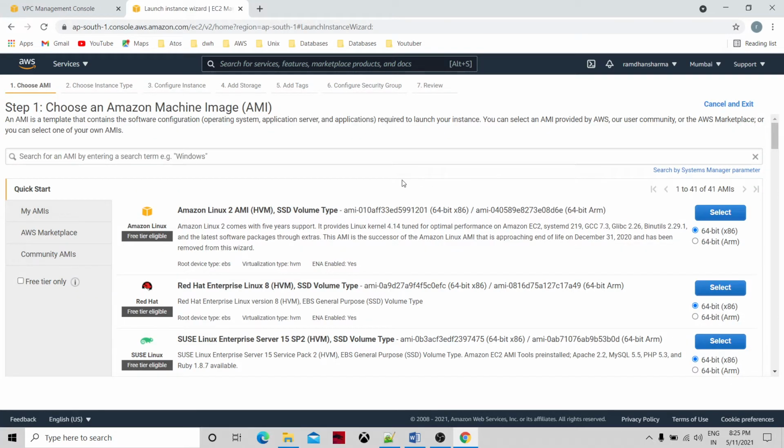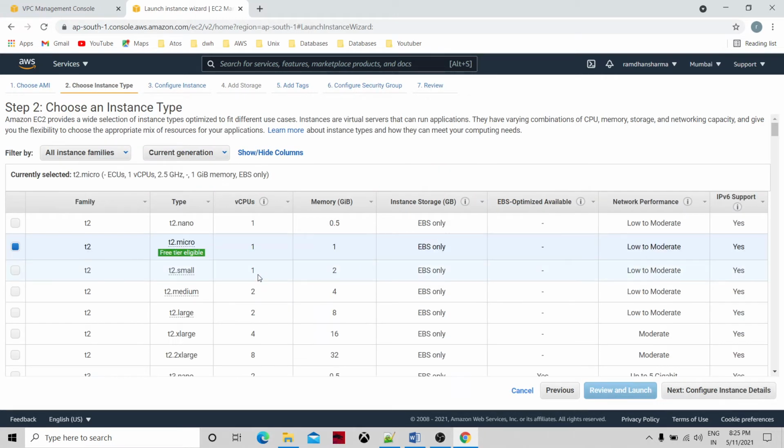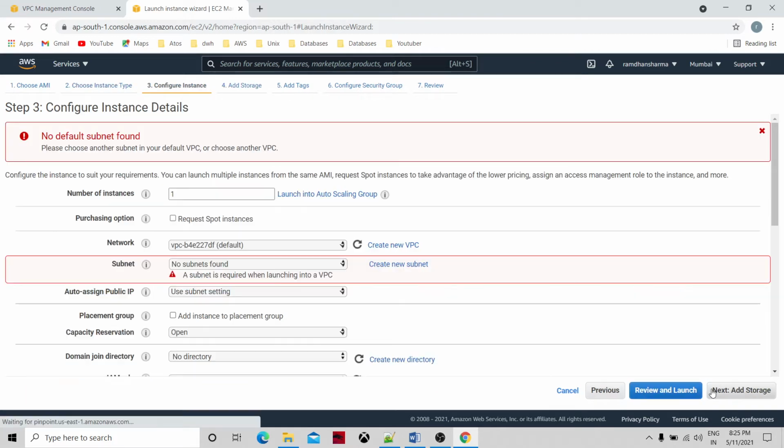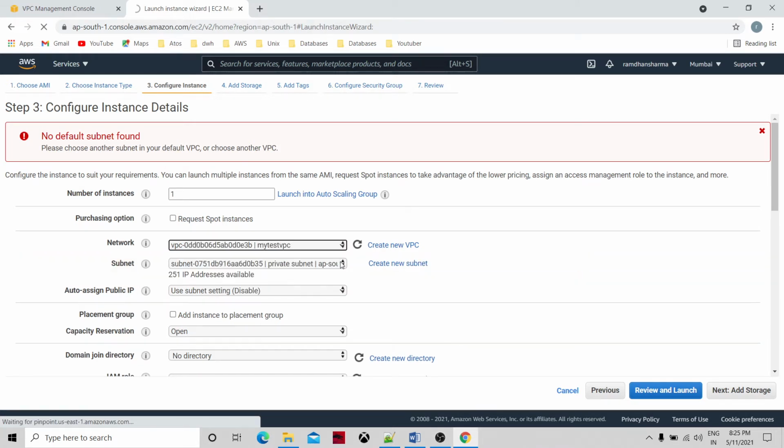Launching the EC2 instance, going to the free tier available, and taking the first one, taking the default configuration as of now. In configuration instance details, it will ask for the network and subnets, the virtual private cloud. Okay, so we have my test VPC. Within that, we are going to create this EC2 instance.